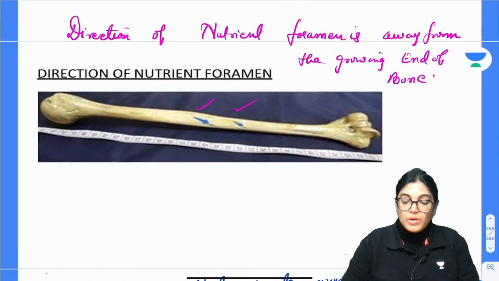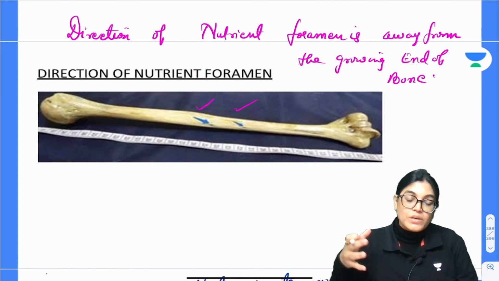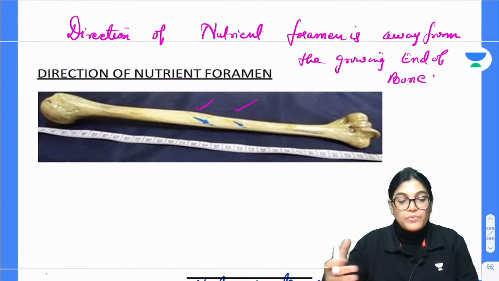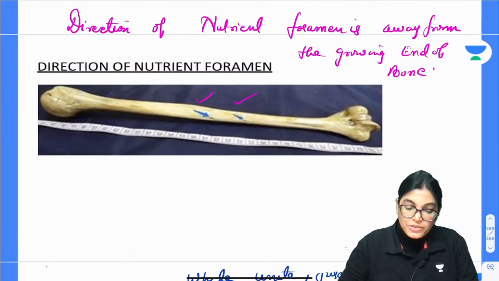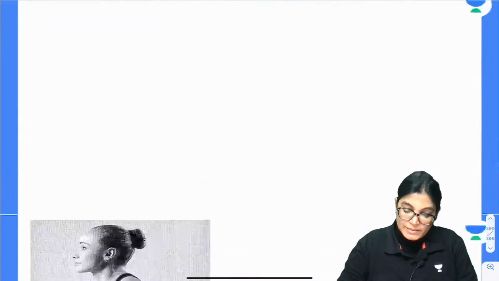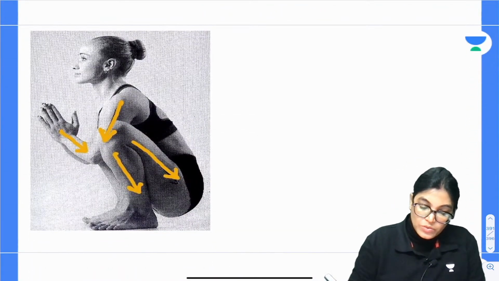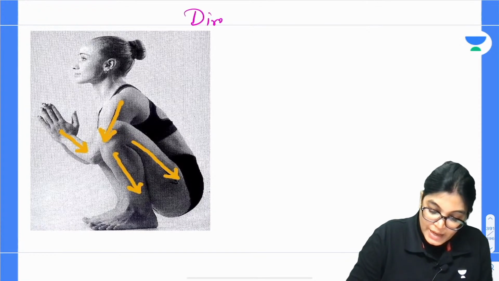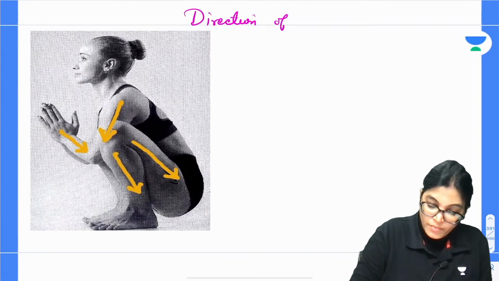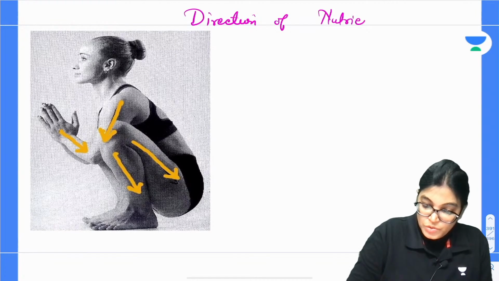And for this also, there is a mnemonic and there is a diagram which will help you: towards the elbow I go and away from the knee I flee. That is the direction of Newton foramen. So please see here, the yellow color lines shown here show you the direction of Newton foramen.